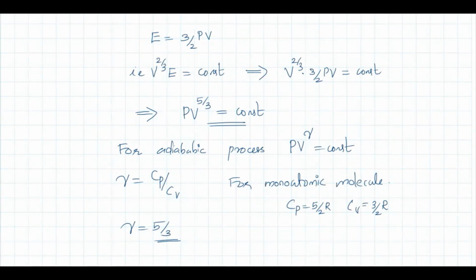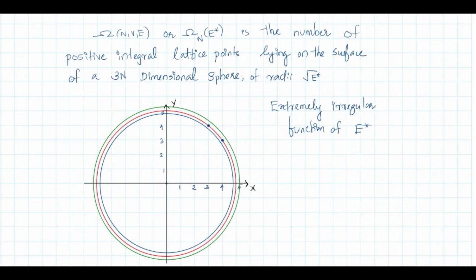Still, we didn't calculate omega explicitly. From the dependence of E and V, we made some conclusions. Now we are going to calculate explicitly the value of omega. So omega NVE, N particle system, V volume, total energy E, omega NVE or omega N of E star, because